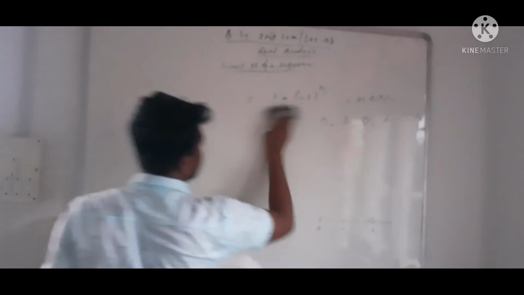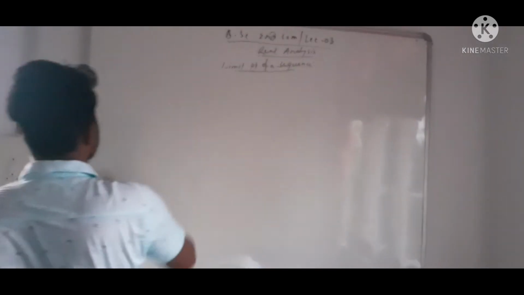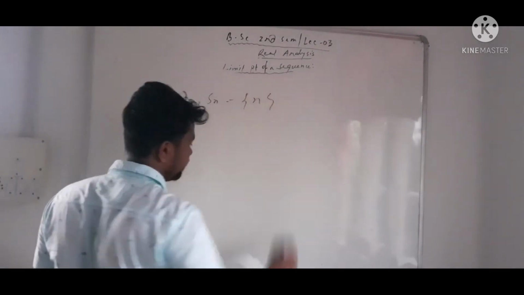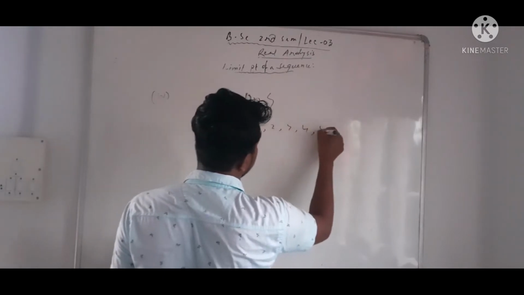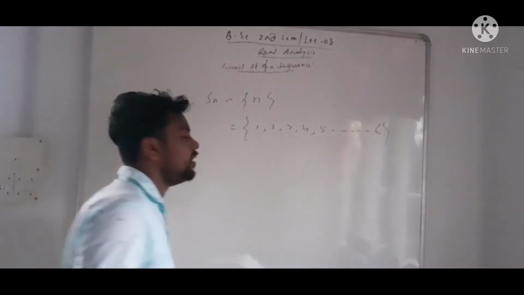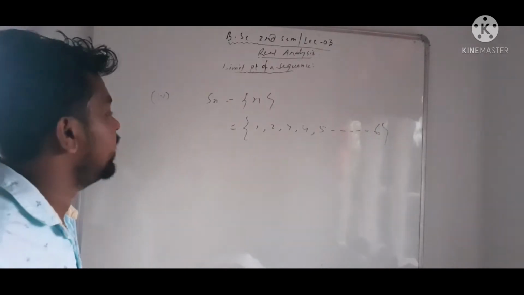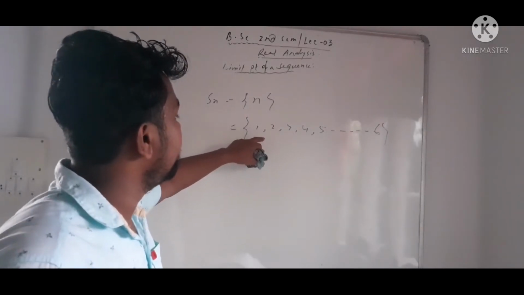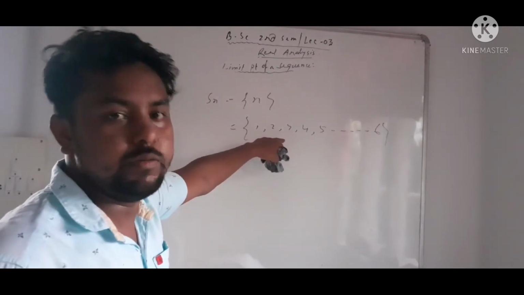So let's see another example. For Sn equal to n, we have to find the limit point of the sequence. What is the range set? The range set is 1, 2, 3, 4, 5, and so on. Is the value repeated or not? No, the value is not repeated, so we cannot directly find the limit point of the sequence. If the value is repeated, then we can directly find the limit point.